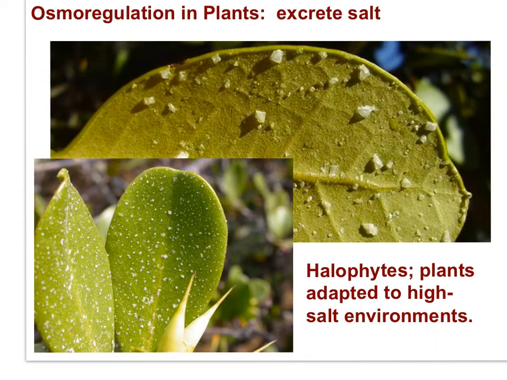Some plants live in salty environments, often close to the sea, where water loss to the environment is a risk. These plants are known as halophytes, and they must get rid of the salt in order not to dehydrate. The excess salt can be excreted out from salt glands on the leaves.